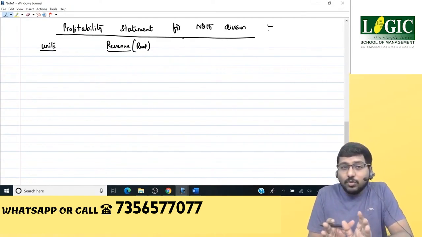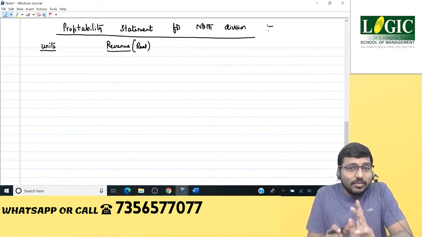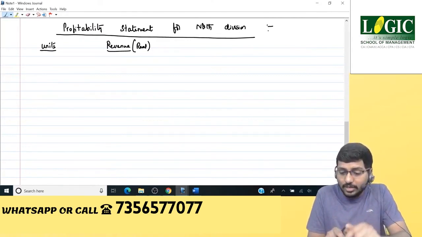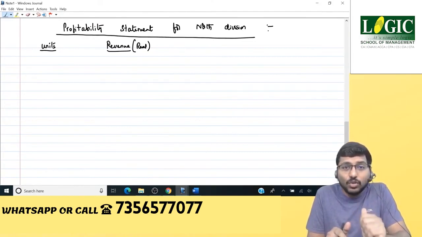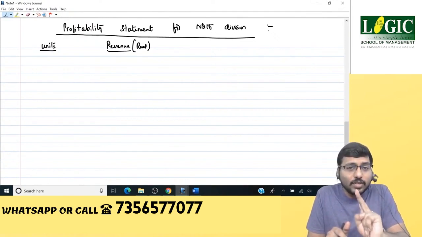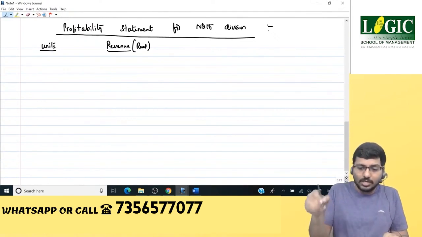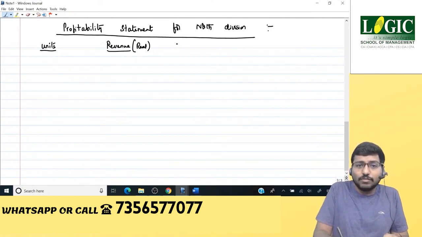Remember, in the first problem we have seen the receiving division will have two types of cost. Comment it over there. What are those two types of cost? One, intermediate product purchase cost.